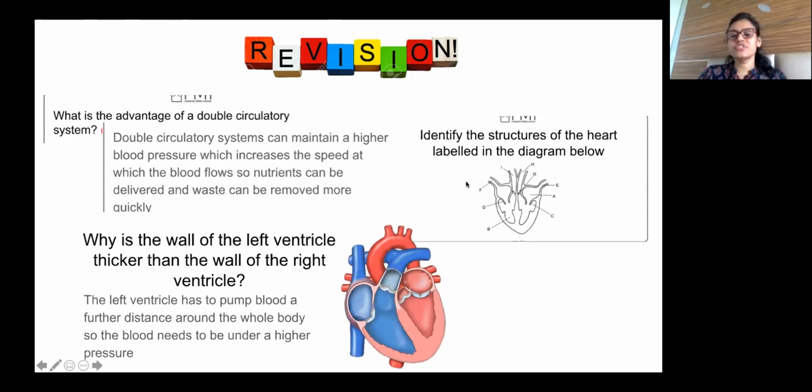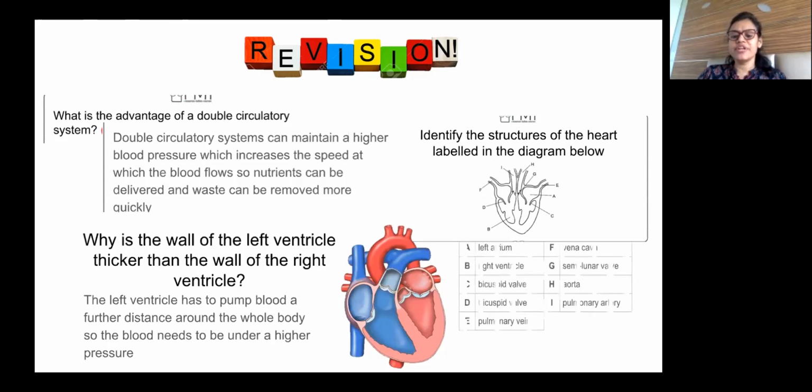Okay, identify the structures labeled below. You already know the structures labeled. We have already done them just now.